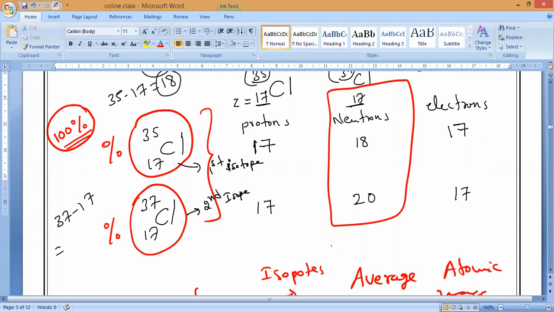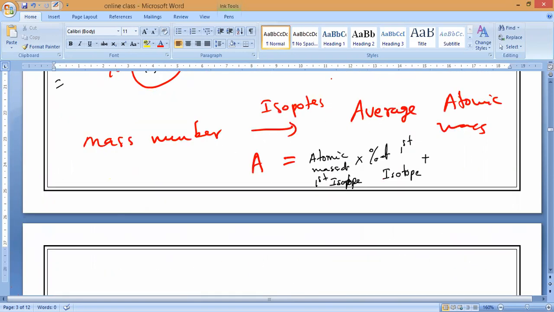The formula is atomic mass of the first isotope into percentage of abundance. That is what we call percentage of abundance, meaning how much of it exists in nature.